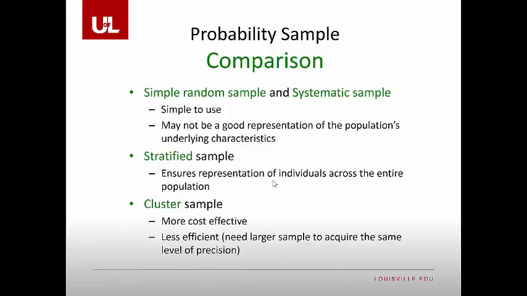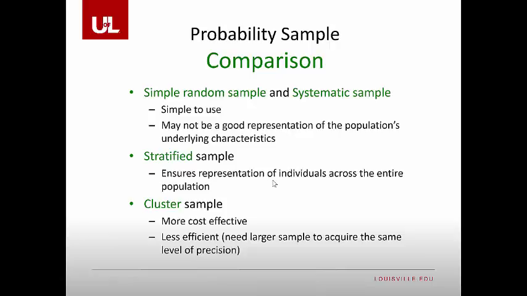Here's the comparison between the 3 primary ways that we collect samples. For simple random sample and systematic sampling, it's pretty easy to do. You just use your random number generator and you select that person. It still may not be a good representation of population due to their underlying characteristics. So for example, if we are looking at people in Scandinavia and they have very, very few Africans or very, very few Latinos in their population, we may miss them entirely.